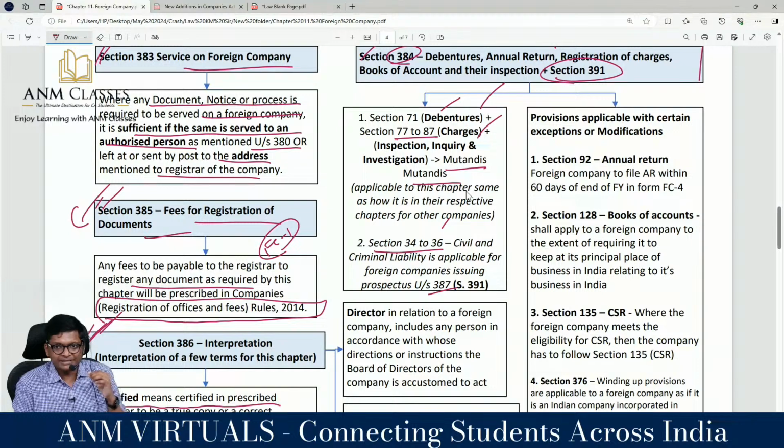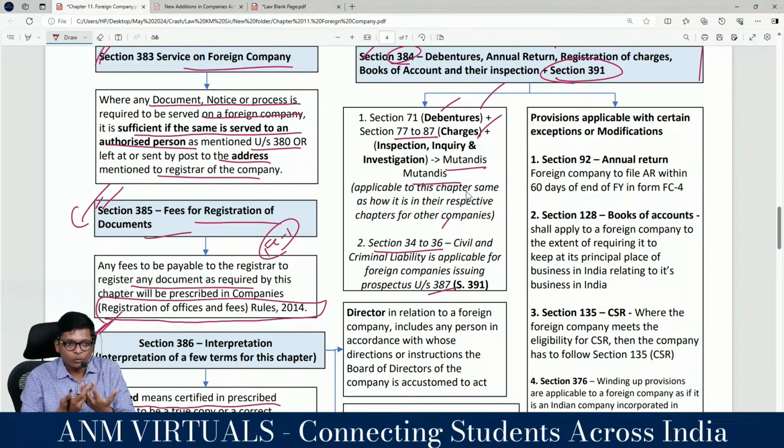That's it. So exam, how he will ask? He will give the same debentures or charges question, but instead of Indian listed company, he will tell foreign company. He will tell foreign company issued prospectus in India. The prospectus contained a misstatement. The misstatement, shareholder suffered a loss. What is the liability? Same liability, 447. He will try to confuse you by saying foreign company is 34 to 36 applicable. Yes, it is applicable.